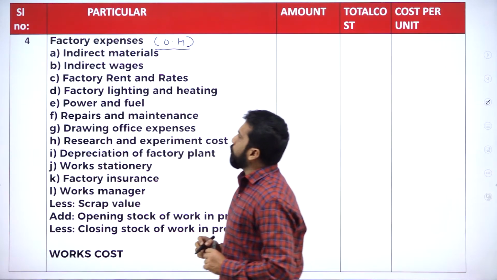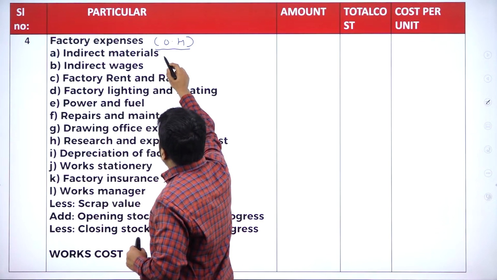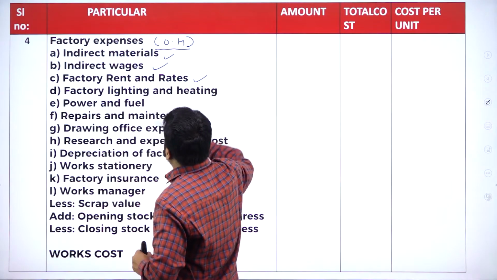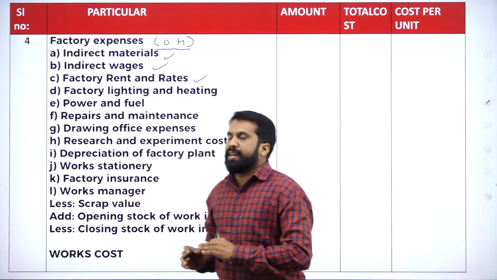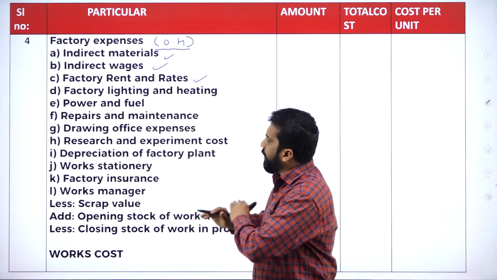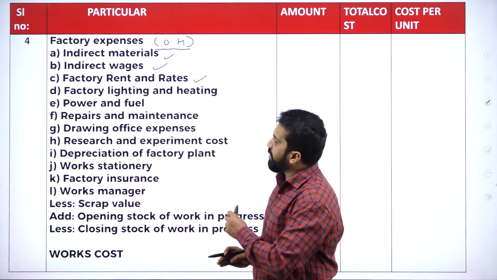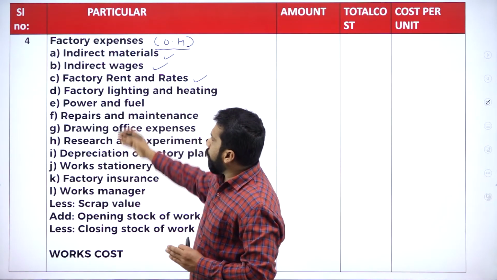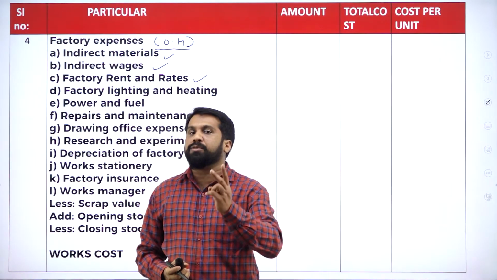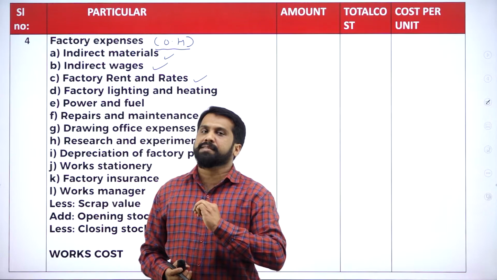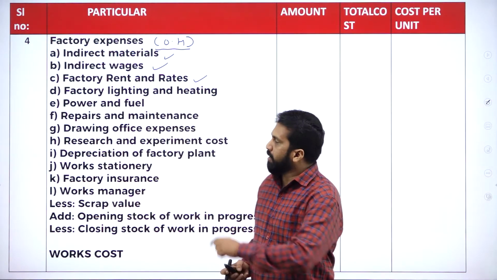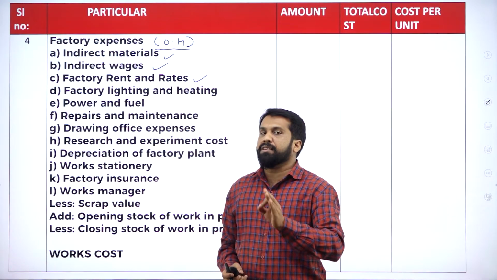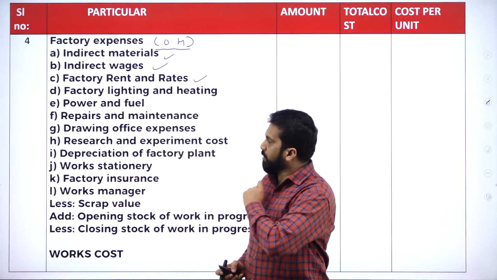Under this, what do we have? Indirect materials, indirect wages, factory rent. Very simple. In the examination, they will not ask you everything. Up to H, I, J, K, L we have. You will not have this many things. Out of this, you may get any 2 or 3 expenses. So, for the safer side, I have given everything so that you remember. But in your examination, everything will not come.